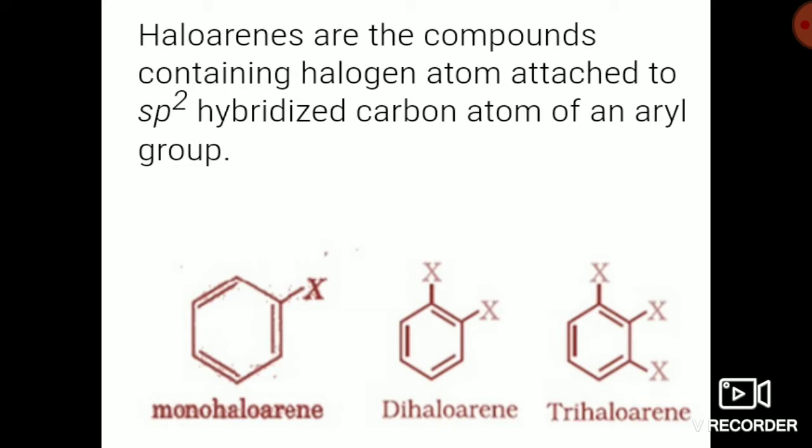So if you substitute one hydrogen of the aryl group with a halogen, it must be attached to an sp2 hybridized carbon, and hence it results in a haloarene. So in haloalkanes the halogen is on an sp3 hybridized carbon, and in haloarenes it is on an sp2 hybridized carbon atom.